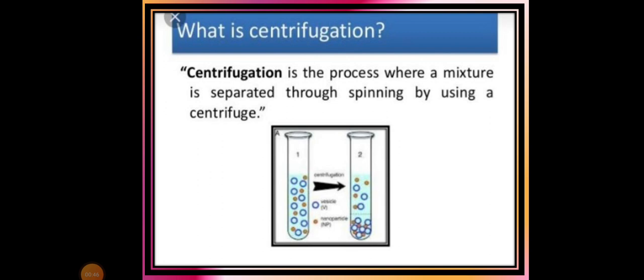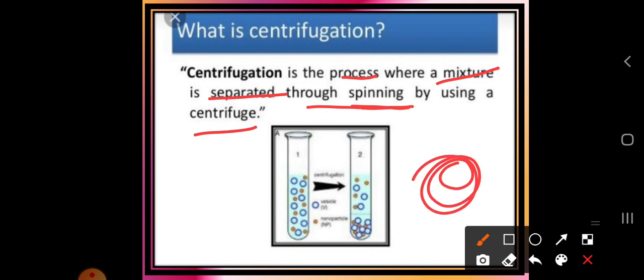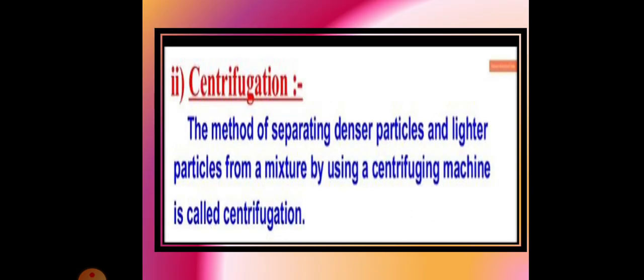So what do you mean by centrifugation? It is the process where a mixture is separated through spinning by using a centrifuge. With the help of a centrifuge we can separate the mixture. How? With spinning. Have you ever observed a spinning ball, how it spins in one direction? The centrifugation process works on the same principle, that is spinning. Let us understand this centrifugation process.